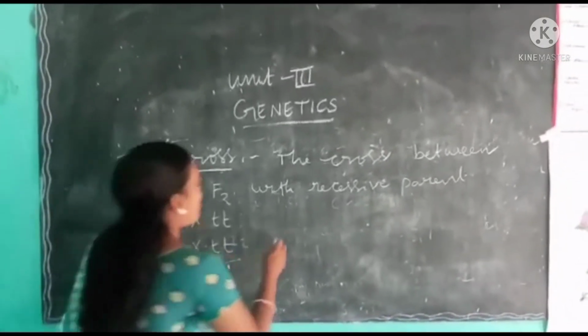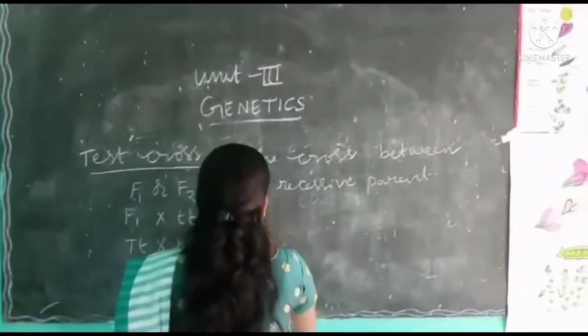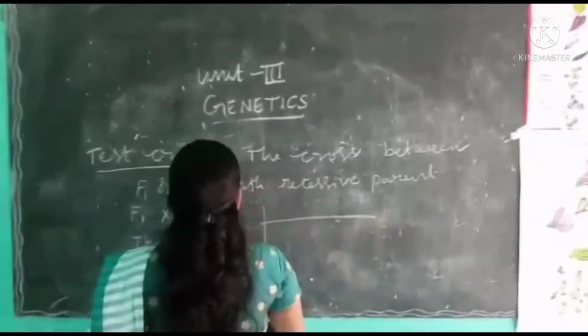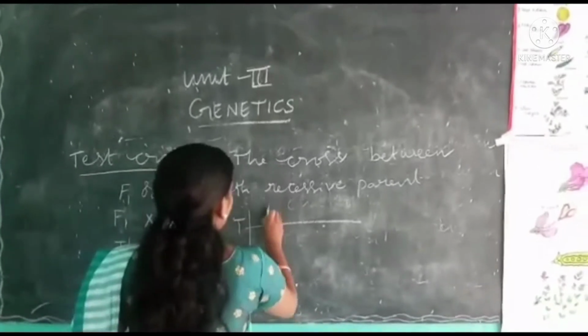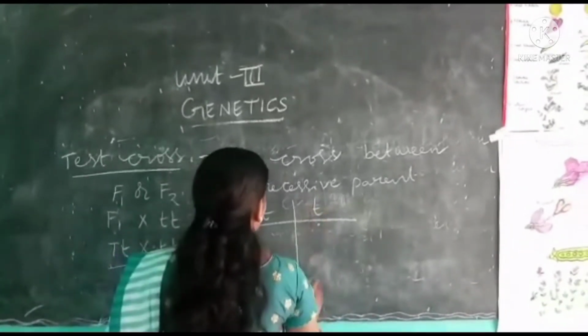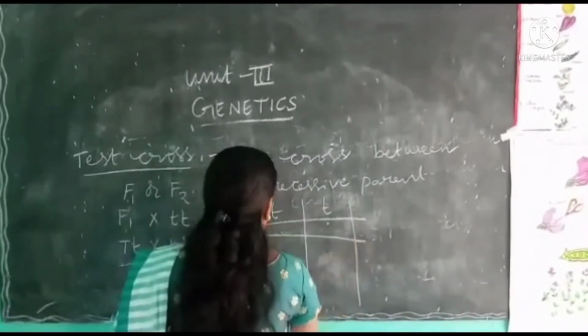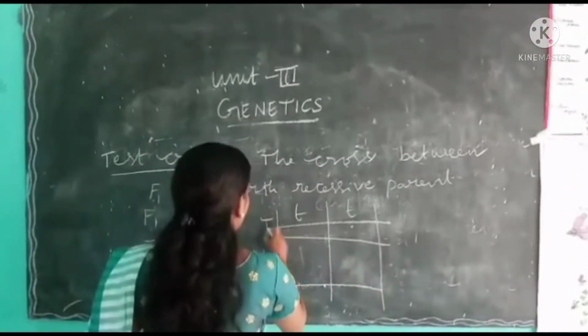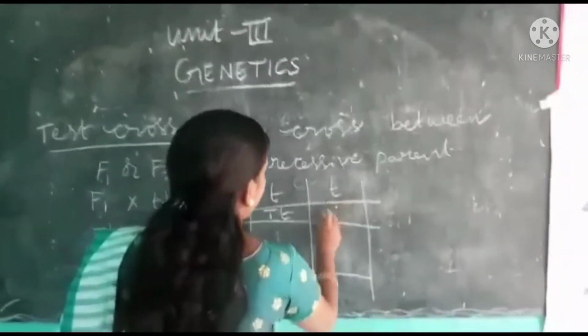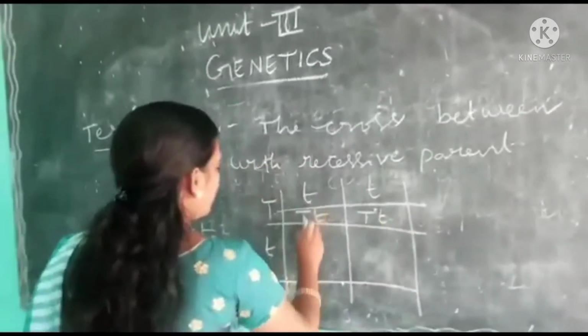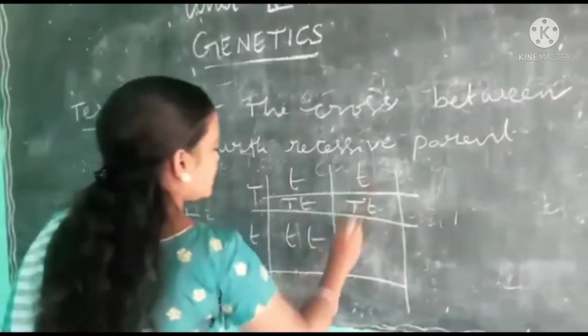Okay. See, we form a Punnett square here. Possible gametes are capital T and small t, and small t and small t. So here we get capital T small t, capital T small t, small t small t, and small t small t.